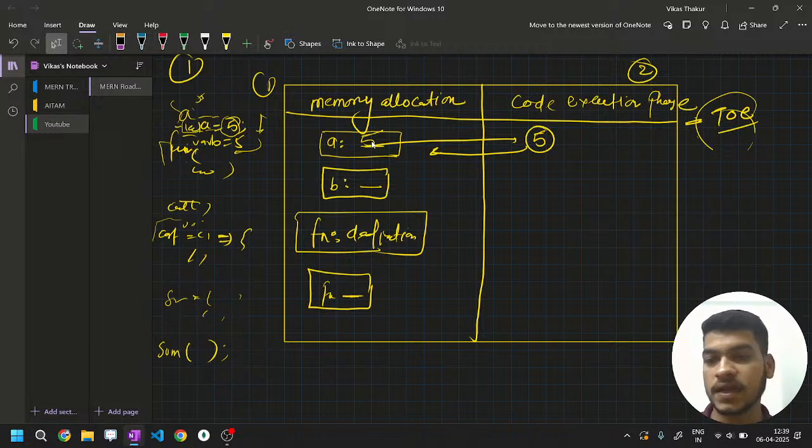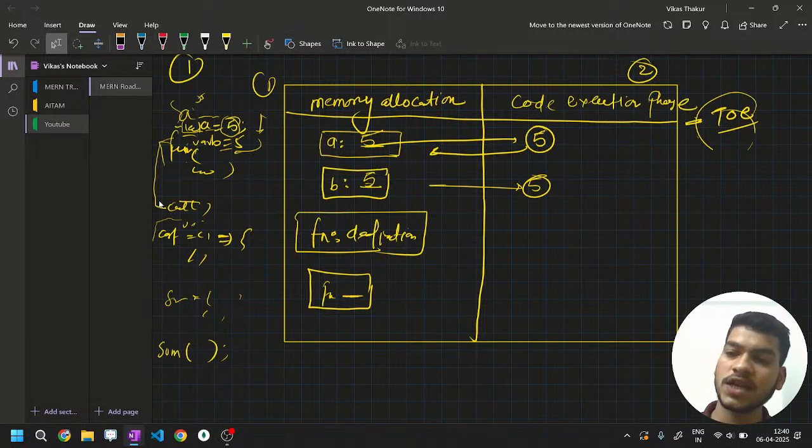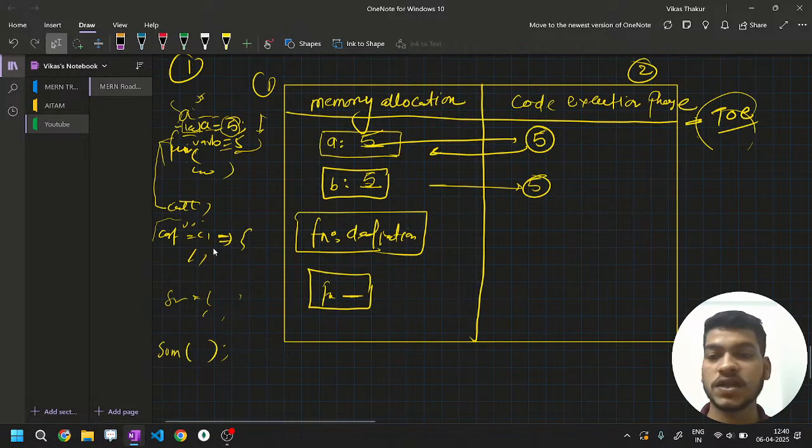Then second line will be there. Here b is equal to 5. Okay, now the empty space will be removed. Now in the space that was empty, 5 will be there. Okay, now third line, tell me, third line, what will happen? Function definition will be assigned something? No. Until you are calling that function, until you are invoking that function, it doesn't get bothered. So function definition will be there.